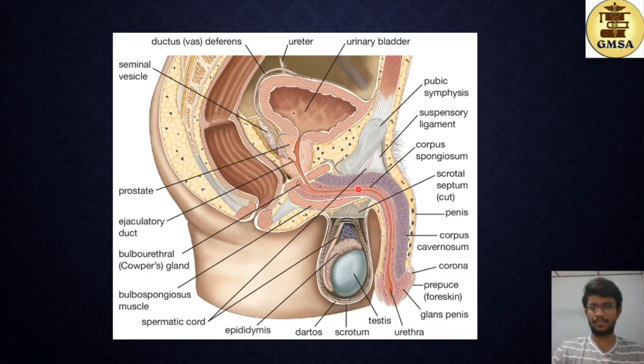And now here you can see these erectile tissues. This is the corpus spongiosum, and this purple part is the corpus cavernosum. Those are the erectile tissues. When blood collects into these, the erection of the penis occurs.